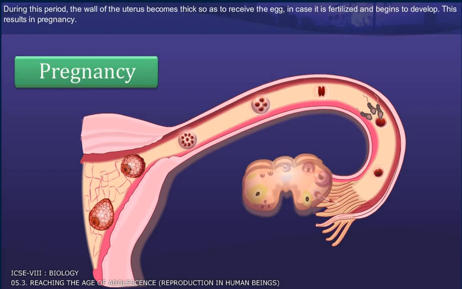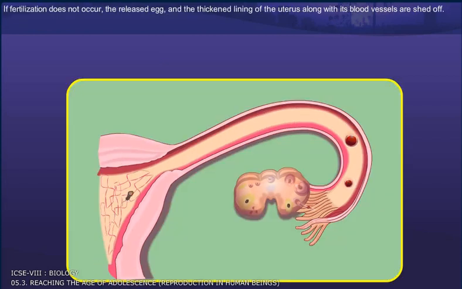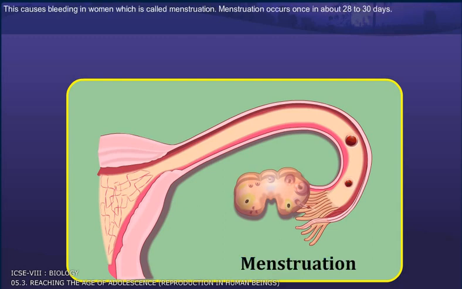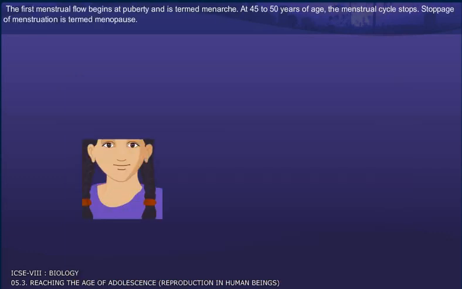This results in pregnancy. If fertilization does not occur, the released egg and the thickened lining of the uterus, along with its blood vessels, are shed off. This causes bleeding in women, which is called menstruation. Menstruation occurs once in about 28 to 30 days.